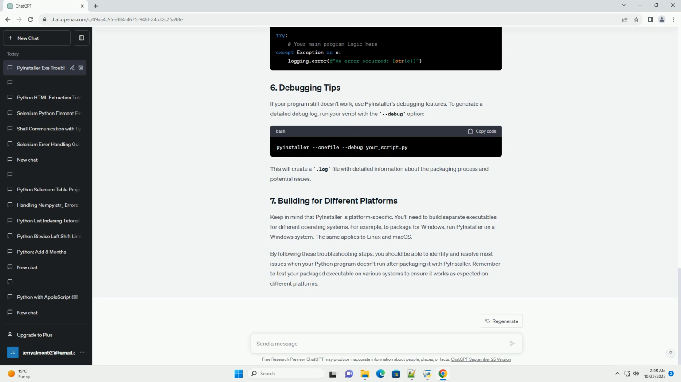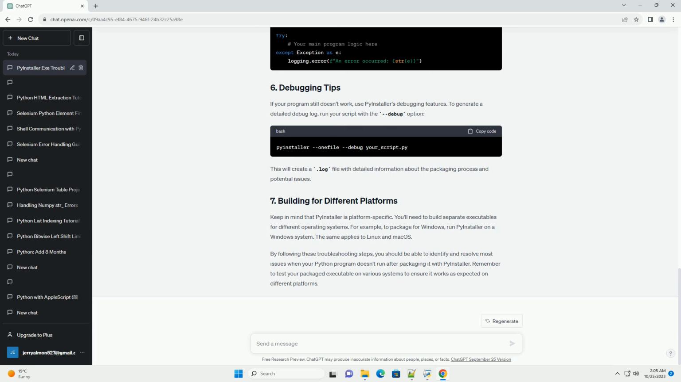Implement robust error handling in your code to catch any issues during execution. PyInstaller may not display error messages as clearly as running your script in a Python environment. Log errors to a file for easier debugging.